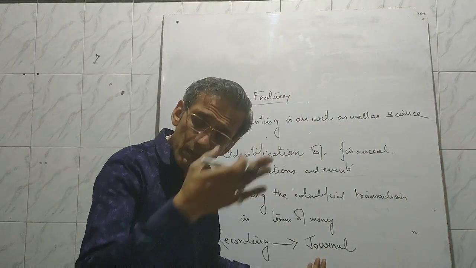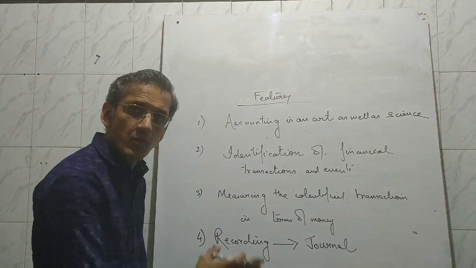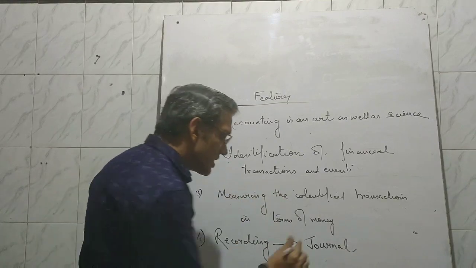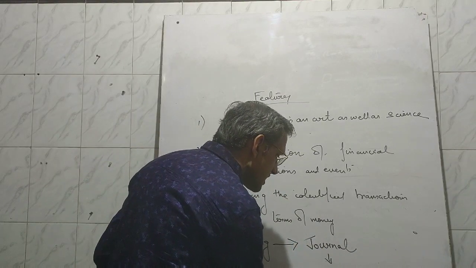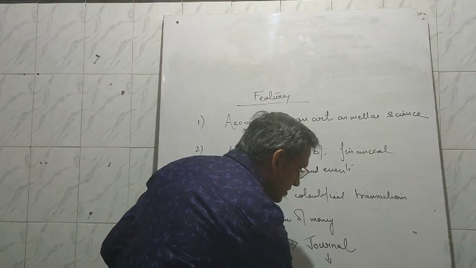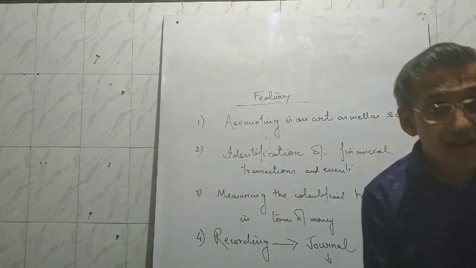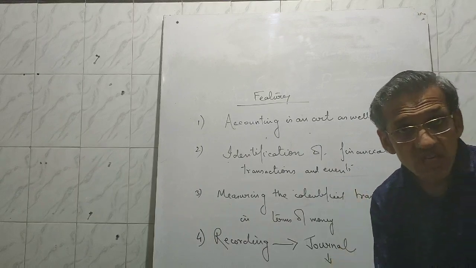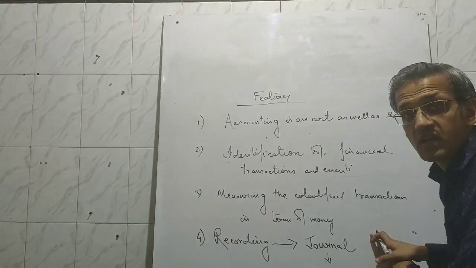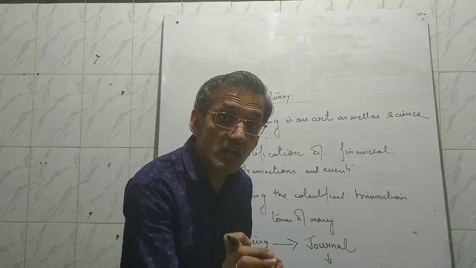Now, journal can be further subdivided. We'll discuss it later on. Right now, we are recording the transactions in the book of original entry, and that is journal. What we record in this journal is known as journal entry. Why is it known as journal entry? Because the transaction is first of all entered in the books of accounts through this journal. That's why whatever we record is known as journal entry.